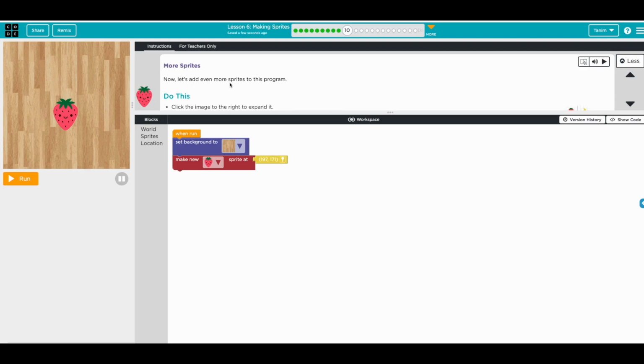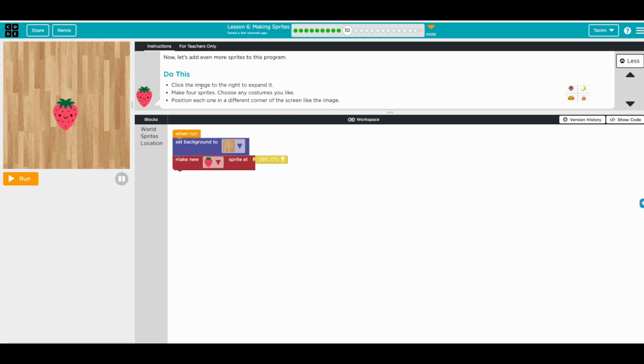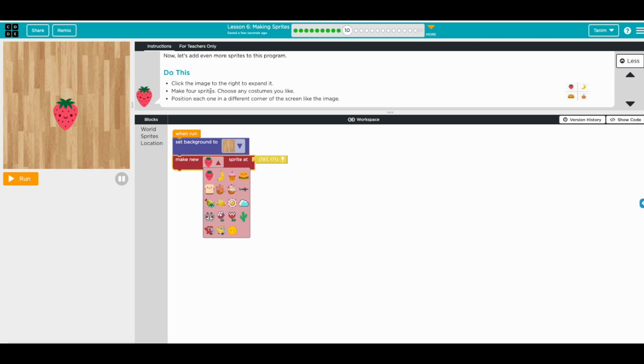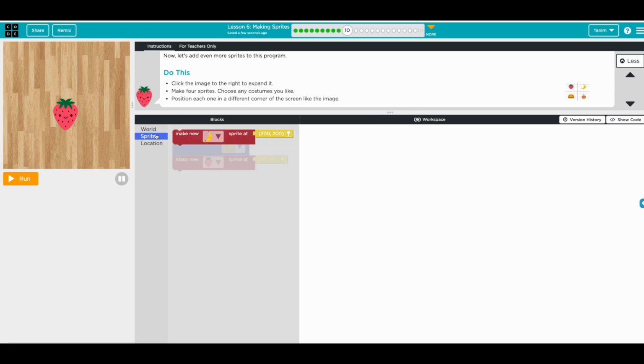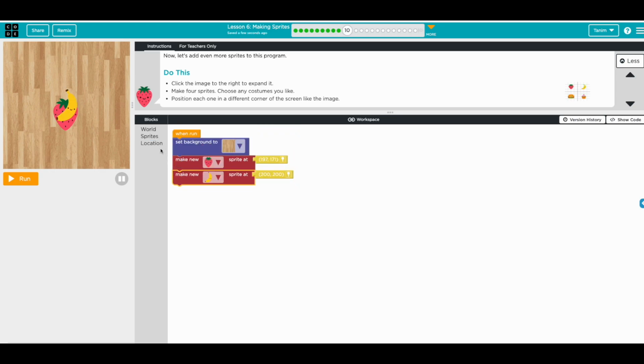Now let's add even more sprites to this program. Click the image to the right, expand it. Make 4 sprites, choose any you like, and then position each one in a different corner. Okay, just grab 4 first, and then we can change later, right?